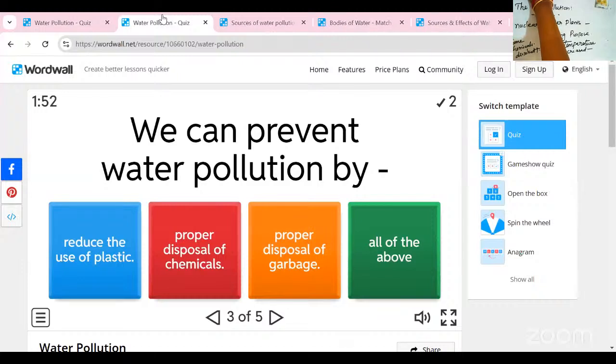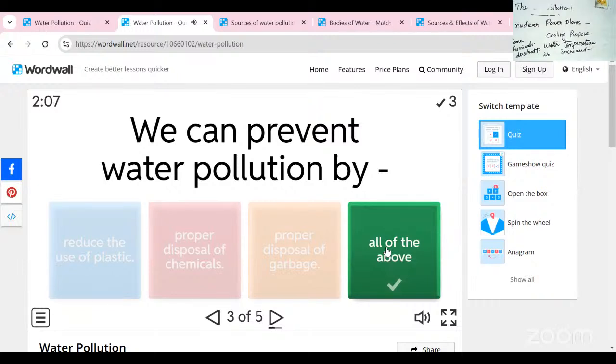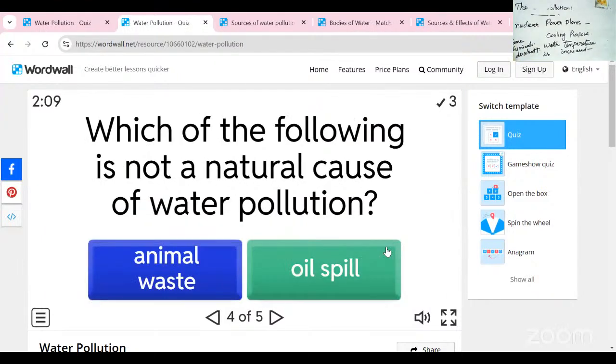Yes, the last option, D, is right. Some students told that answer. Very good. These first three answers are correct, so all of the above is correct.